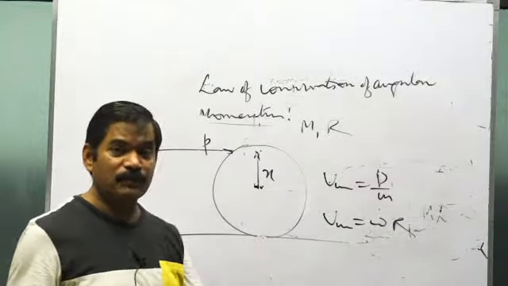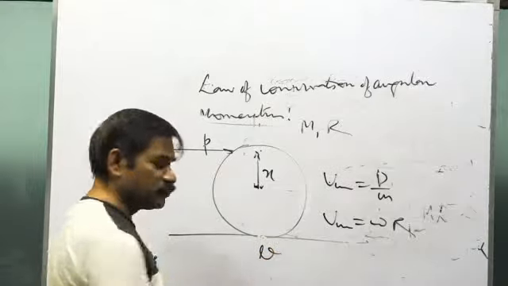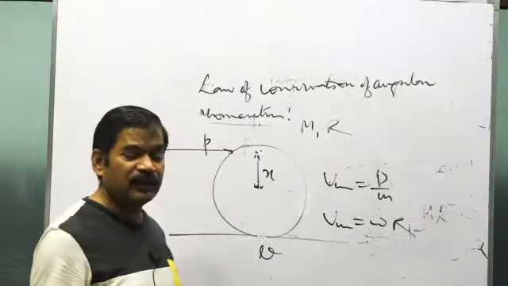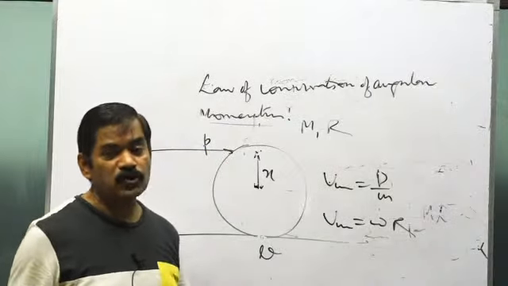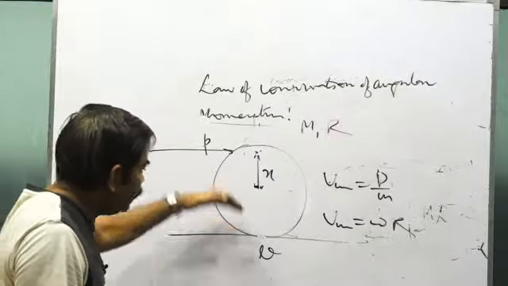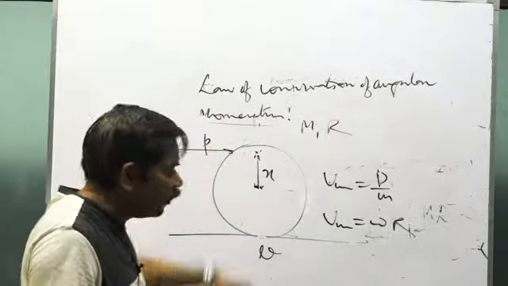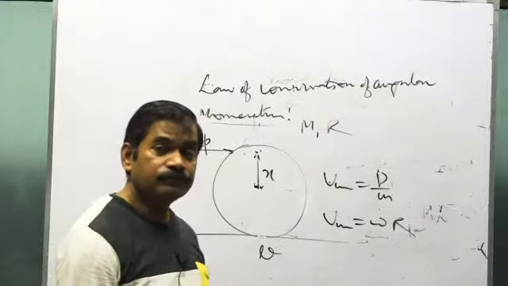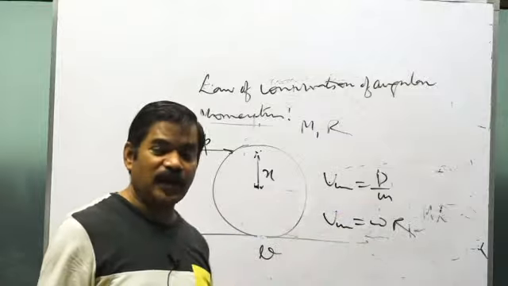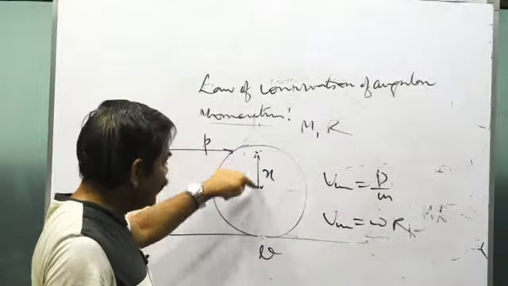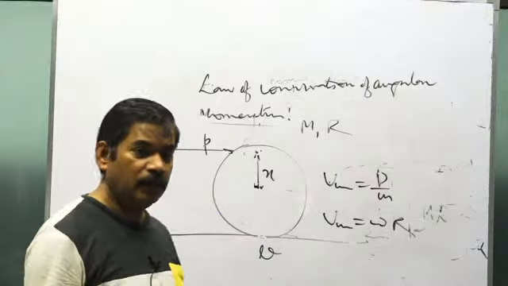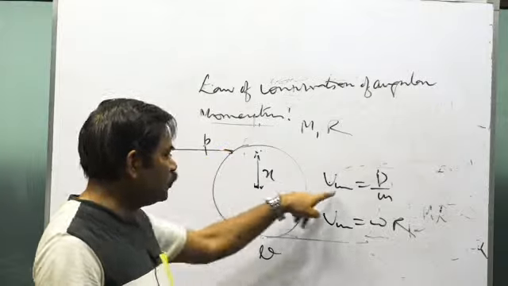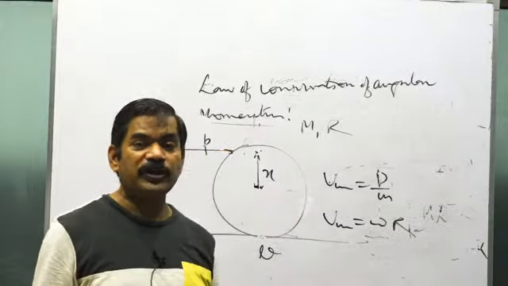Now one more question becomes: suppose the coefficient of friction is mu, and they are imparting the impulse at such a point that in the beginning the motion is not pure rolling. Now, after what time will pure rolling start? What you have to do? P into X is equal to I omega, get the initial value of omega. And P equals mass m into V center of mass, get the value of V center of mass.